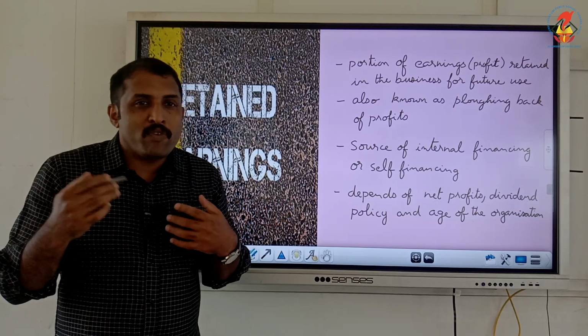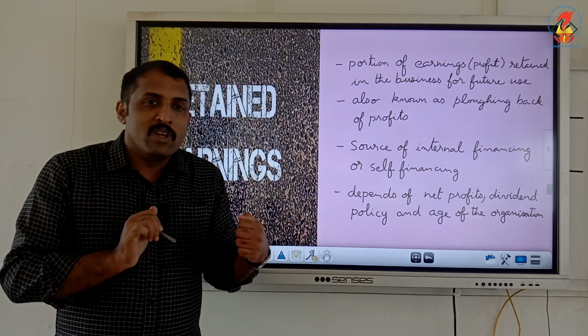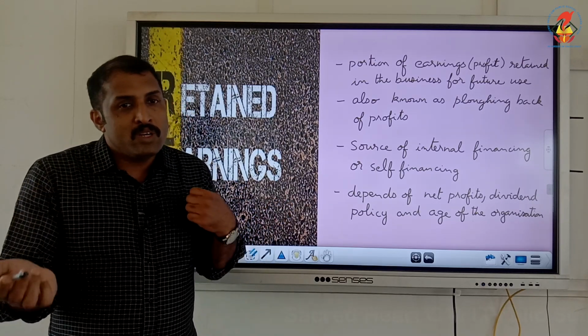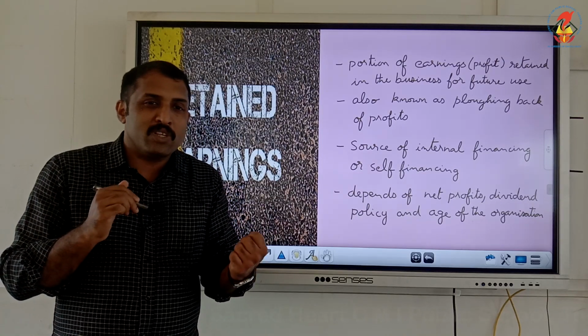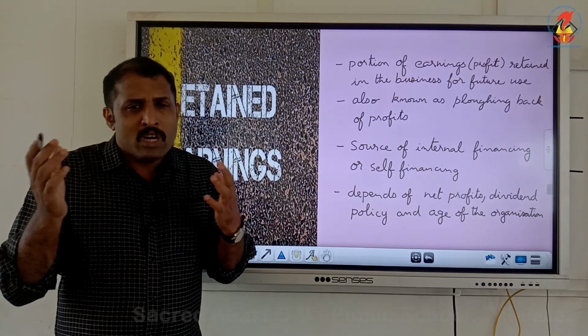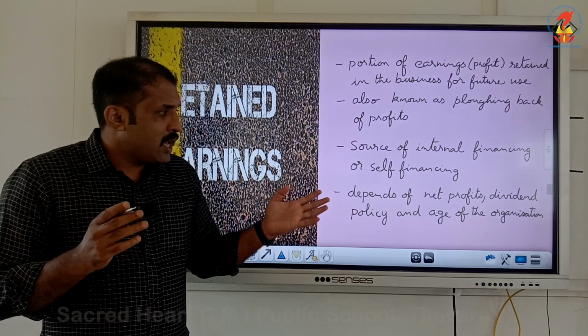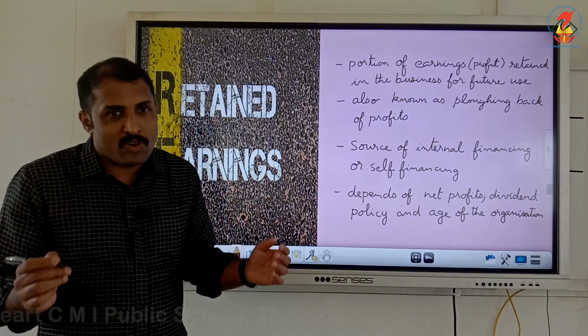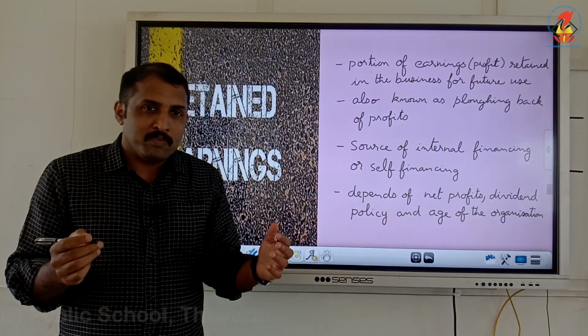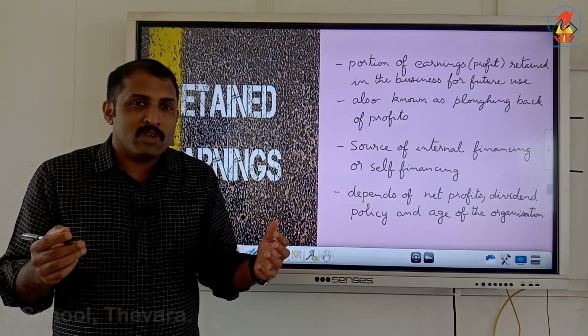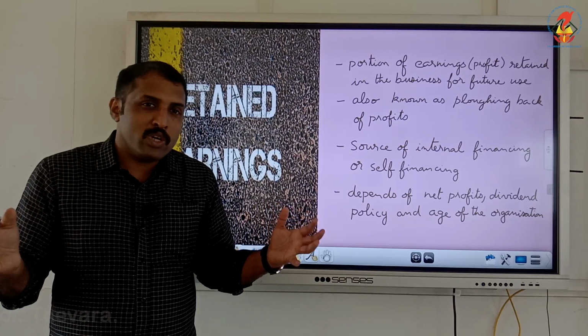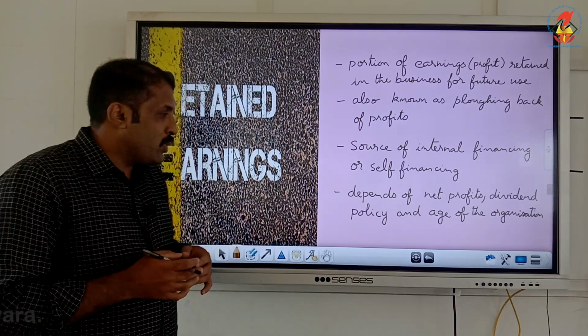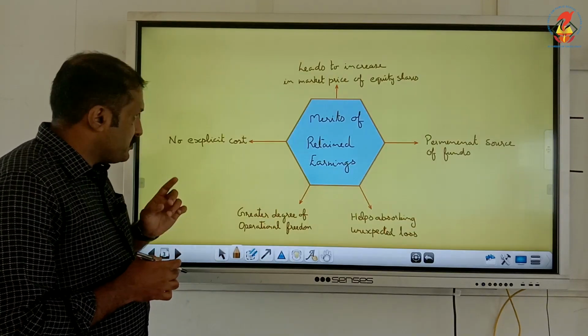If we are distributing 50%, 50% is there for retained earnings. If we are distributing 75%, only 25% will be there for retained earnings. So dividend policy matters, and the age of the organization also, because with age profit increases and people will respond positively to the organization.